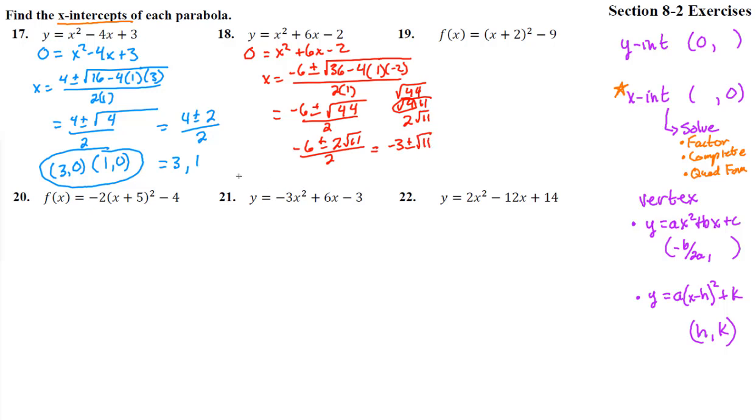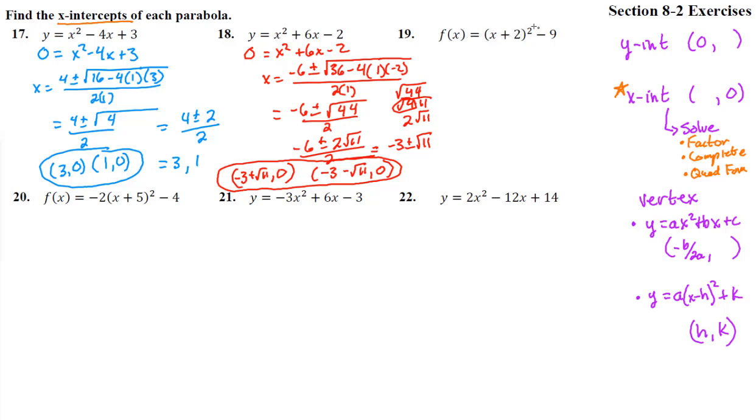So that gives us two answers. Negative 3 plus the square root of 11 is an x-intercept. And you could plug that into your calculator and see that that's about, I don't know, positive 0.4 or something. And then negative 3 minus the square root of 11. So these are our two answers. Good. All right, number 19.